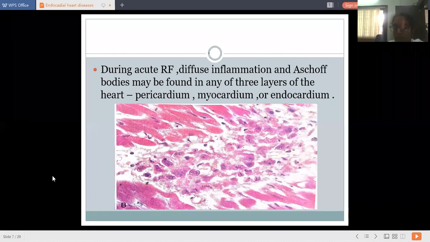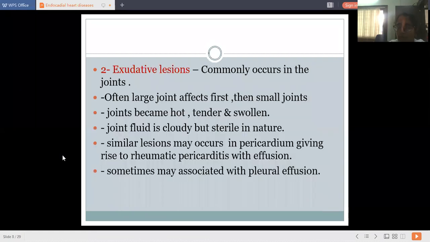During acute rheumatic fever, this diffuse inflammation and Aschoff's bodies may be found in any of the three layers of the heart. It may be present in the pericardium, or in the myocardium, or in the endocardium. Now, exudative lesions. What about proliferative lesions?